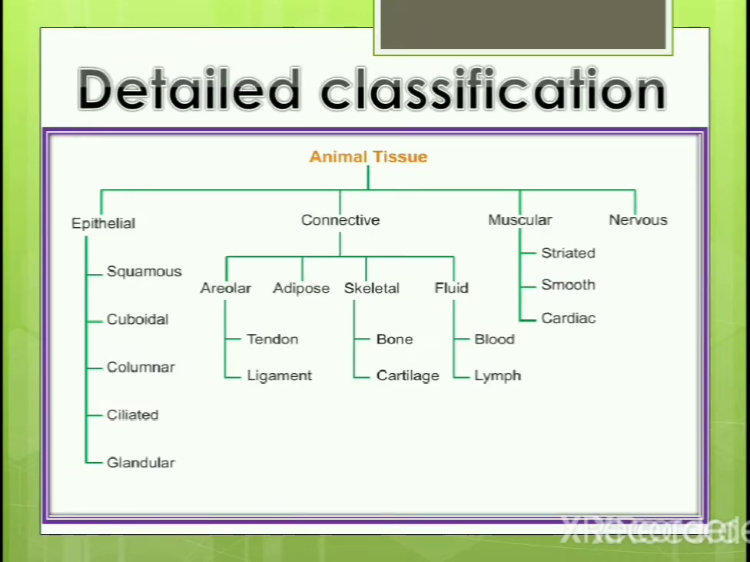Now you can see the detailed classification. We start with that. We already have finished the epithelial tissues and connective tissues. Now we are going to see in detail about the muscular and nervous tissue.